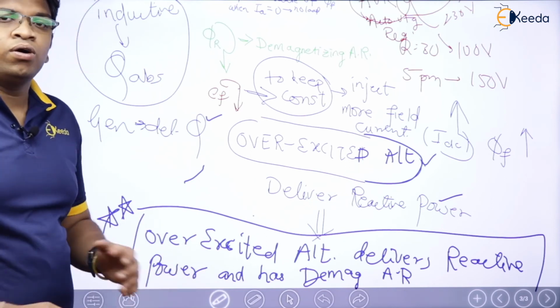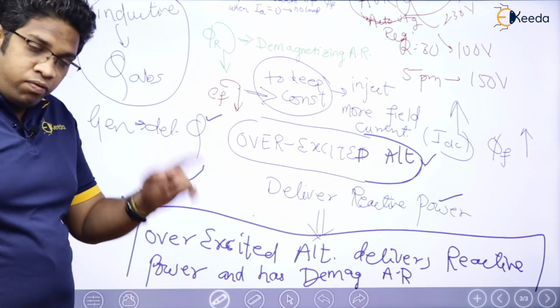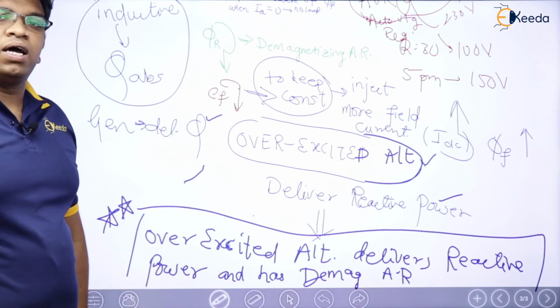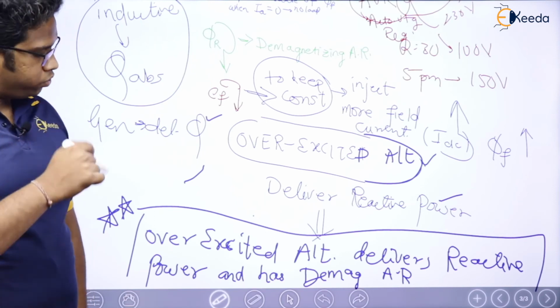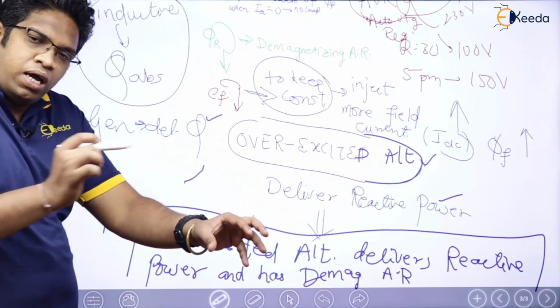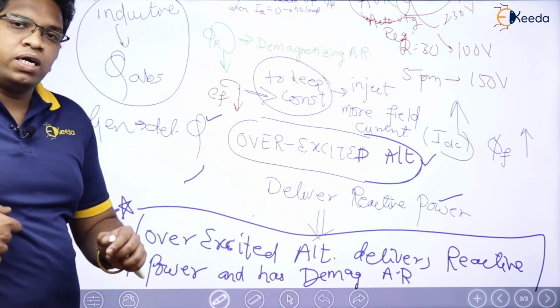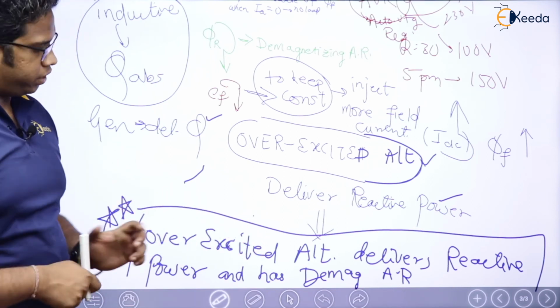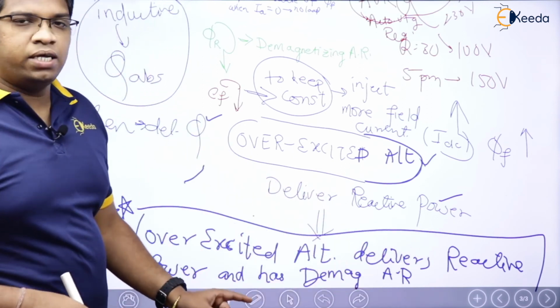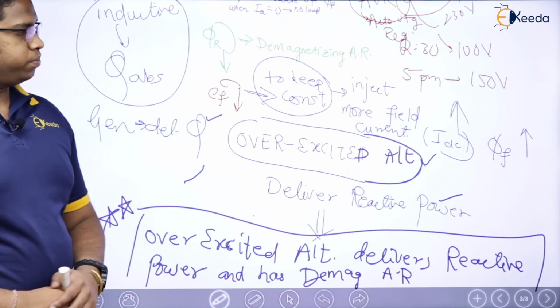That is the reason you are overexciting the machine, when my armature reaction is demagnetizing, whenever I have lagging load. So for an overexcited alternator, lagging load means it is going to absorb Q, which means the alternator is supposed to deliver Q. That is the reason an overexcited alternator delivers reactive power and has demagnetizing armature reaction.